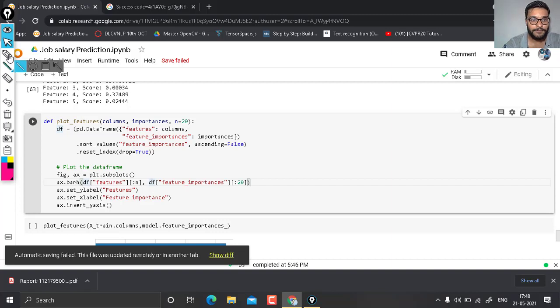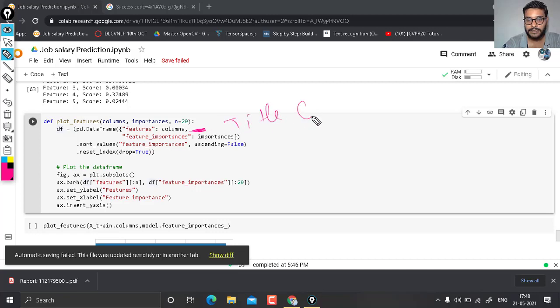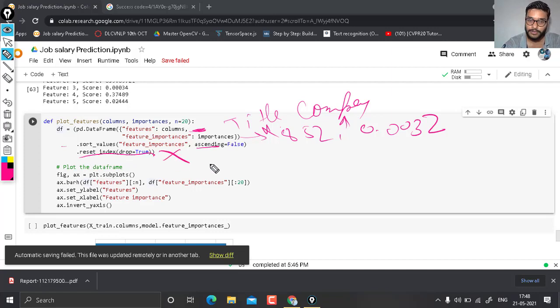So the first column, you see, is going to store the column names like title, company. The other is going to store the importance of each, like 0.0032. Now it is arranged in ascending order, and the rest of the index present in that is going to be deleted.